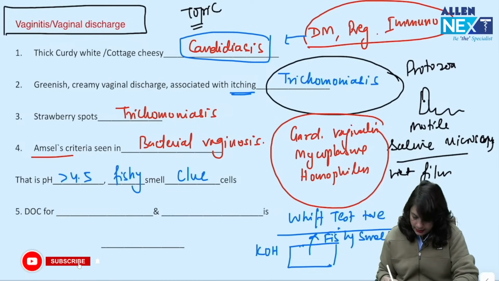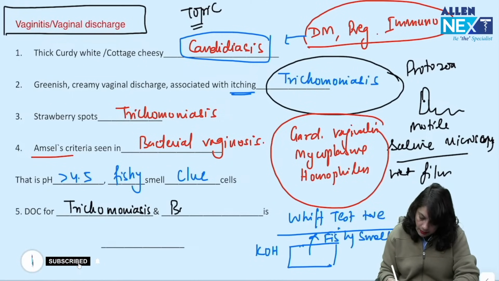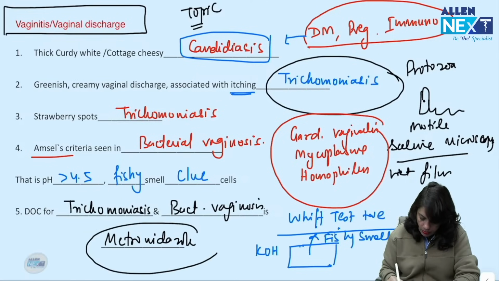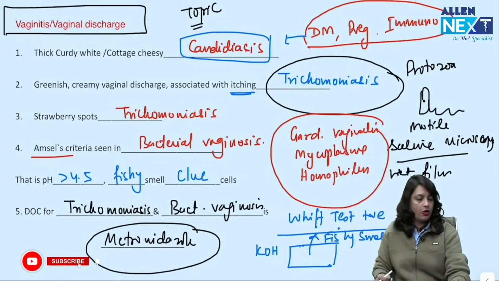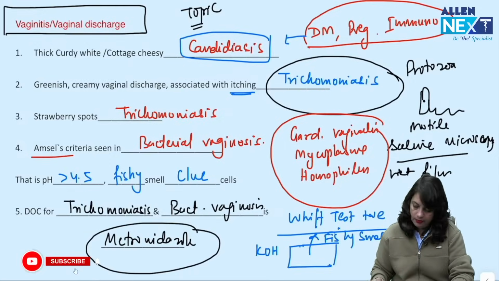So the drug of choice for trichomoniasis and bacterial vaginosis is metronidazole.